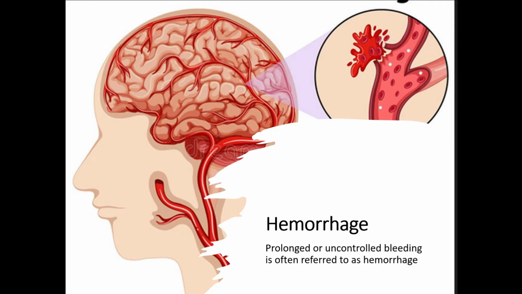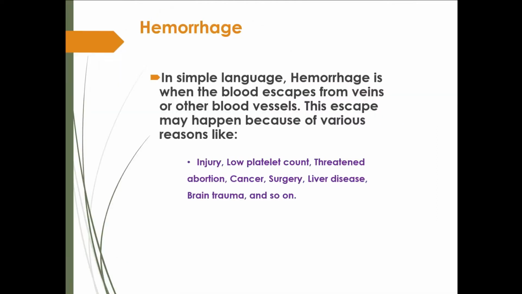So, before I start hemostasis, I would like to discuss hemorrhage. Whenever there is prolonged or uncontrolled bleeding, it is often referred to as hemorrhage. This bleeding can be internal or external. In simple language, hemorrhage is when the blood escapes from the veins or the other blood vessels, but it is very common in the veins.